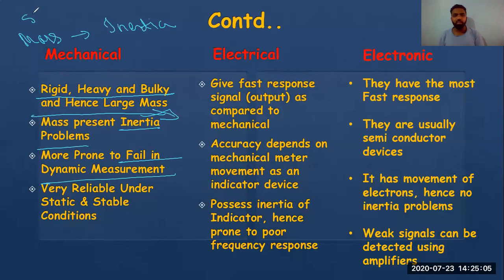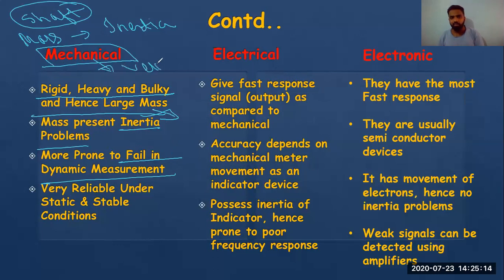Suppose I want to measure the speed of a shaft, and I use a mechanical system for measuring the velocity of the shaft. There are various kinds of instruments. If I use a hand speed tachometer, I think everyone of you might have seen Swades. Has everyone seen Swades? There was a time in the film where he was using a hand speed tachometer to see the speed of that shaft. In those kinds of things, the chances are it will be more prone to failure.